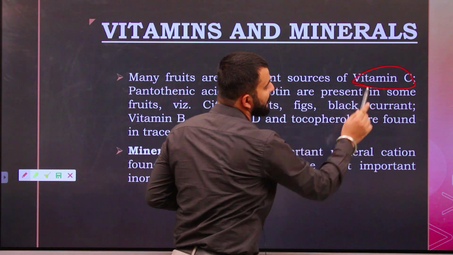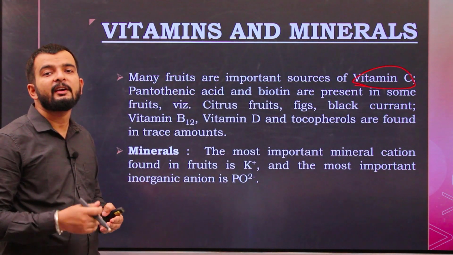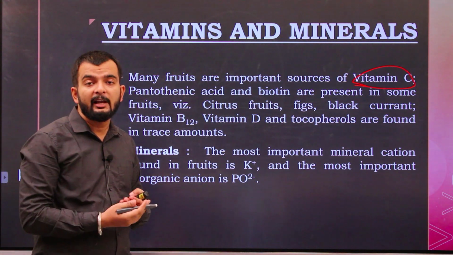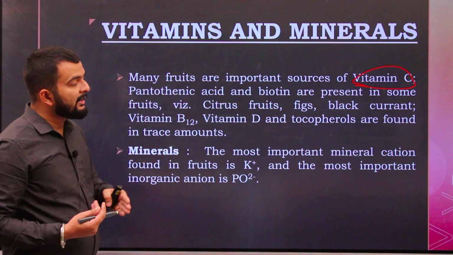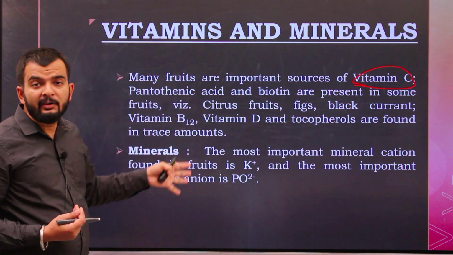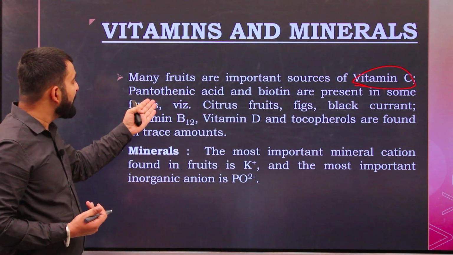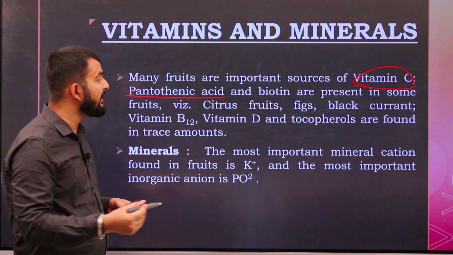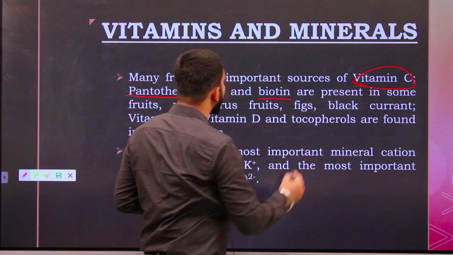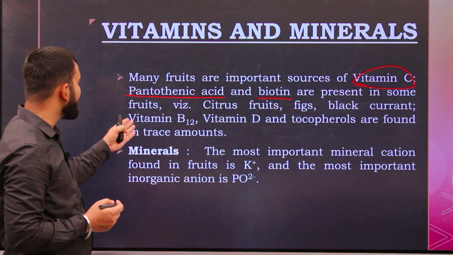Generally, citrus fruits, as all of you must know, are rich in vitamin C and also help boost our immunity. Many fruits, particularly citrus fruits and berries, are rich in vitamin C. Now pantothenic acid and biotin are present in some fruits, which are citrus fruits, fig, blackcurrant.